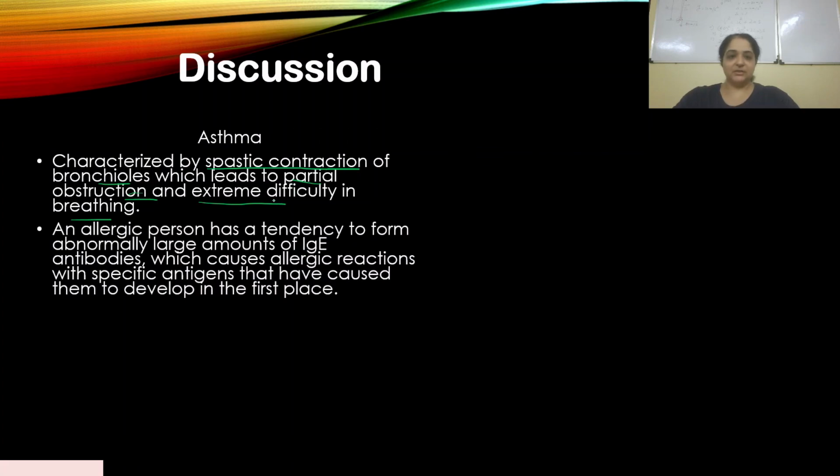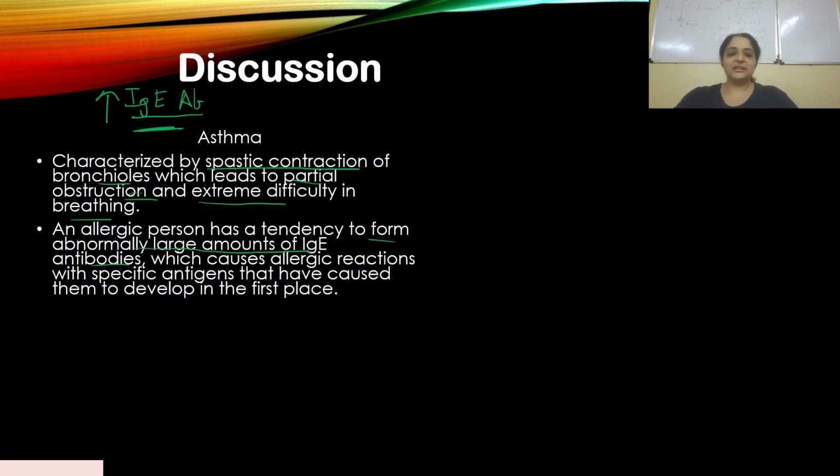Now what happens? In an allergic person, who already has a tendency to form abnormally large amounts of IgE antibodies, these antibodies are specific to that allergen, that antigen that has caused this production of antibodies, which you will study in detail when you study human health and diseases, how that antibody and antigen reaction works.